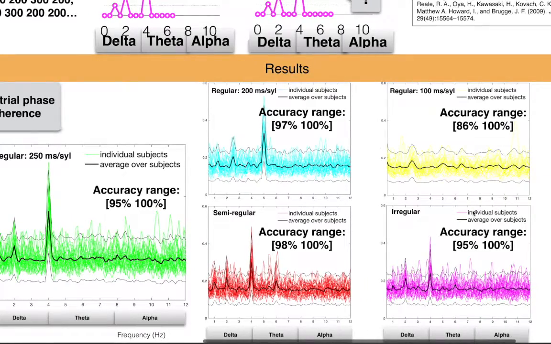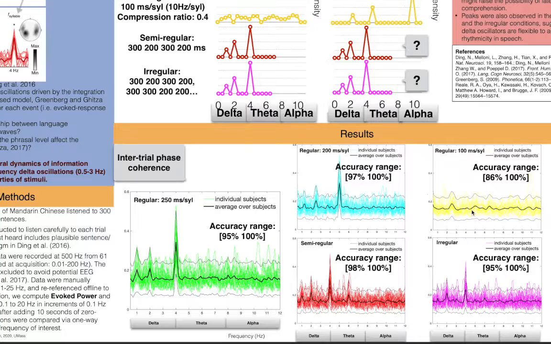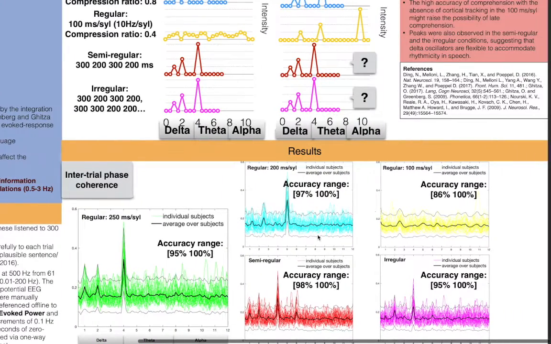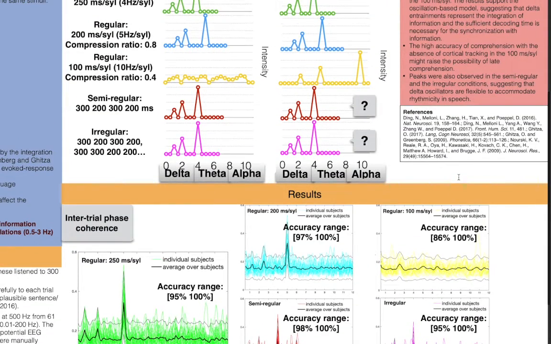As a baseline, we successfully replicate Ding's finding. So 3 peaks were observed in this condition, and we also observed these 3 peaks in my second condition, but not for my third condition. So it supports the oscillation-based model and suggests that delta entrainment represents the integration of information, and the sufficient decoding time is necessary for the synchronization of information.